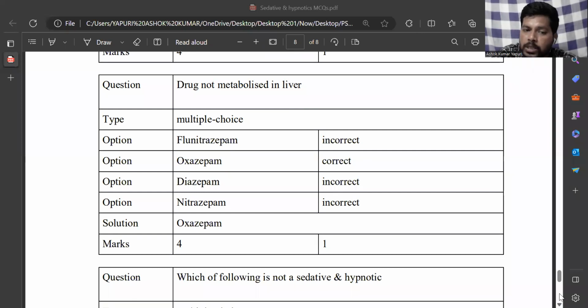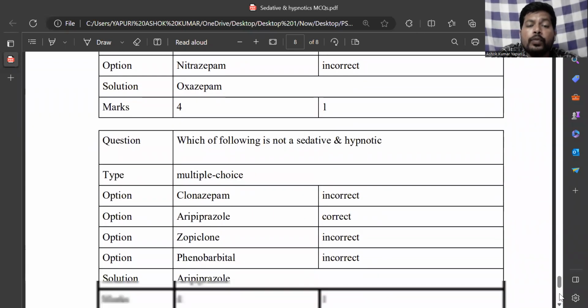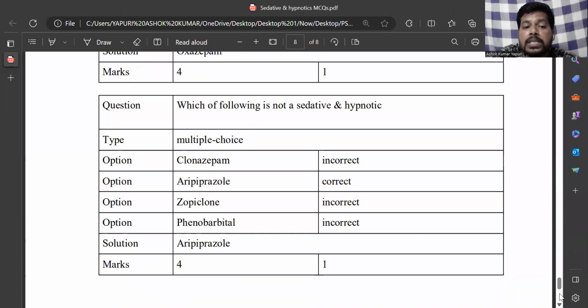Which of the following is not a sedative hypnotic? The correct answer is aripiprazole. Aripiprazole is a mixed-acting second generation antipsychotic.